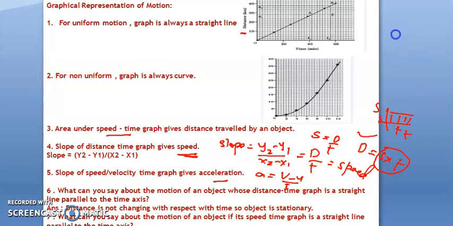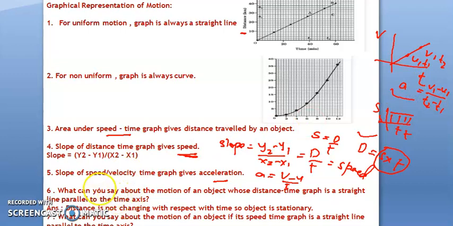If there is a graph of v and t, and we need to find the slope, this is u, the initial velocity, this is the final velocity, and time is t1, and this is t2. So we can find v2 minus v1 upon t2 minus t1. This is the slope, and this is nothing but the acceleration.